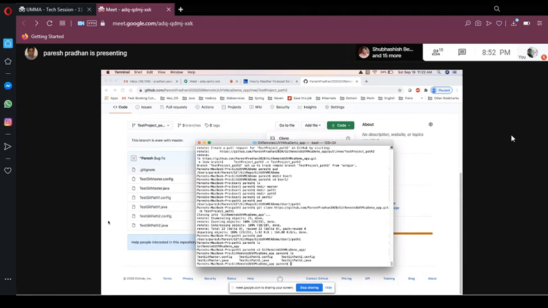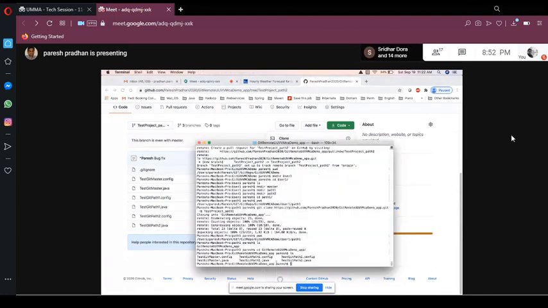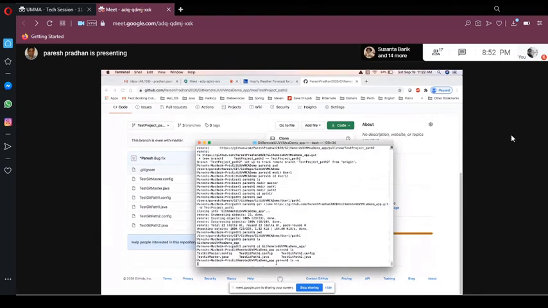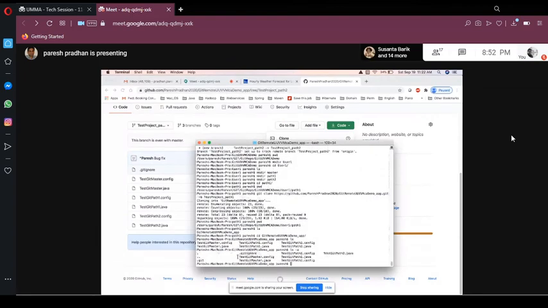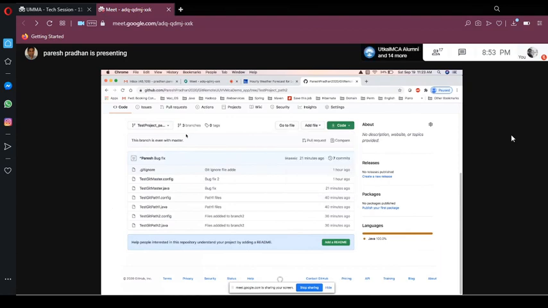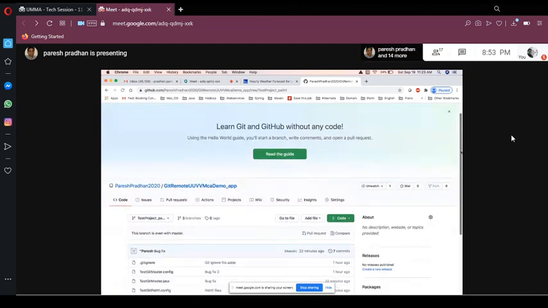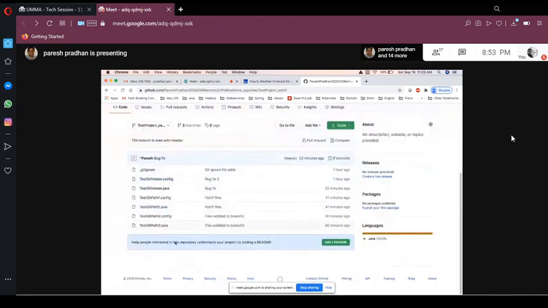Let's do one thing. We are in path 1, right? If I do ls -a here, you see .git, .gitignore and all the files are here. Let's make a file. Let me show you here. We are in path 1, so let's go to path 1. What files are here in path 1? See all these things.